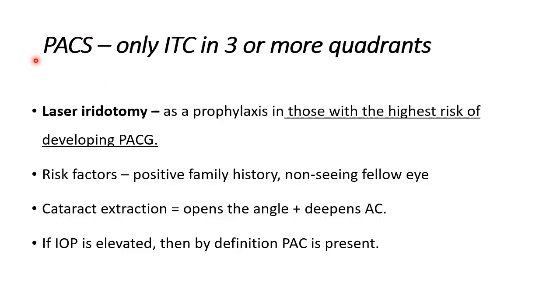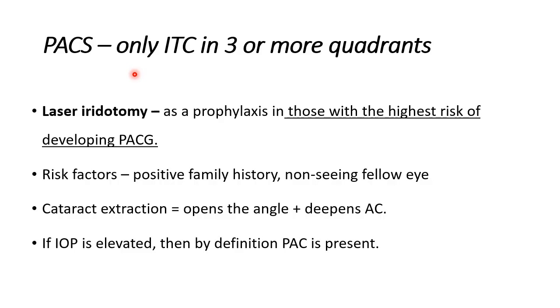What happens if the patient is a suspect? That is, if you only find that there is iridotrabecular contact in 3 or more quadrants. That's it. No raised IOP, no PAS, no damage to the optic disc, no visual field changes. What do you do in such patients? As a clinician, what I would suggest is that if this patient is going to come to you for follow-up regularly, you can observe, but it should be strict observation with monthly follow-ups.